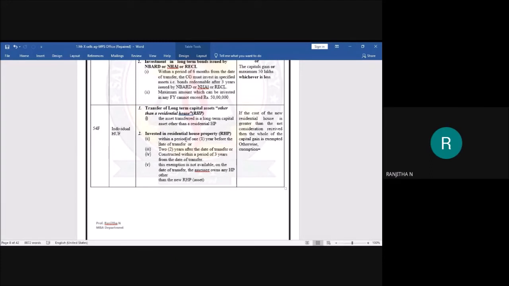If you are making an investment after the date of transfer, you have 2 years of time. If it is construction, then you get 1 year extra time, that is, you get 3 years from the date of transfer. The assessee should not own more than one house property. And one more thing is, if the assessee is investing in a residential house property and then sells that house property, in such cases also there is no exemption.